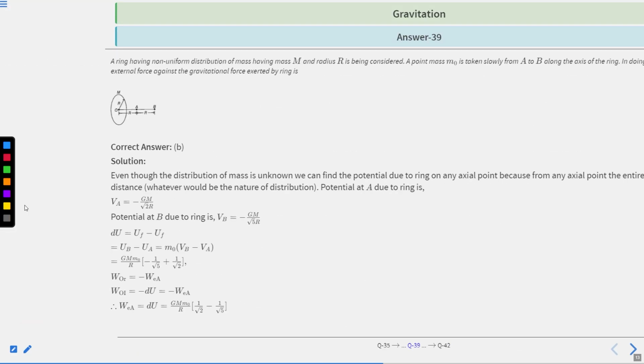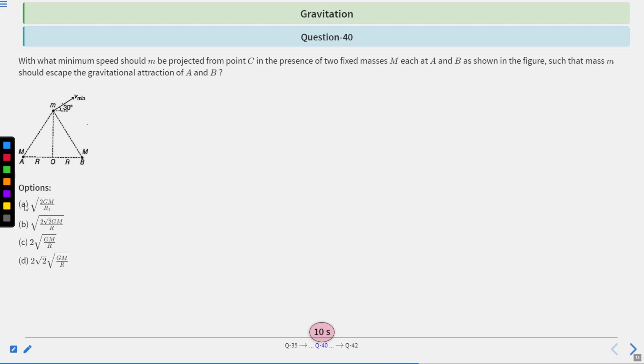Next question, question 40. With what minimum speed should mass m be projected from point C in the presence of two fixed masses M, each at A and B as shown in this figure, such that mass m should escape the gravitational attraction of A and B?